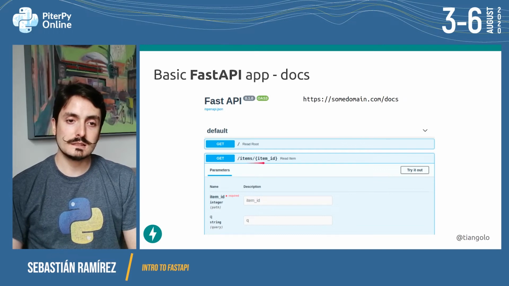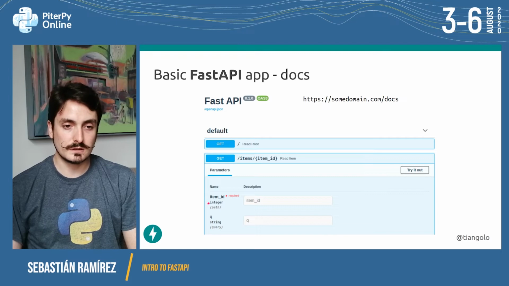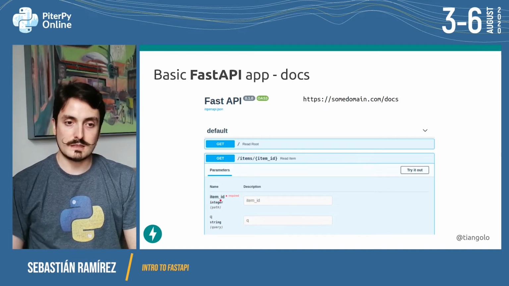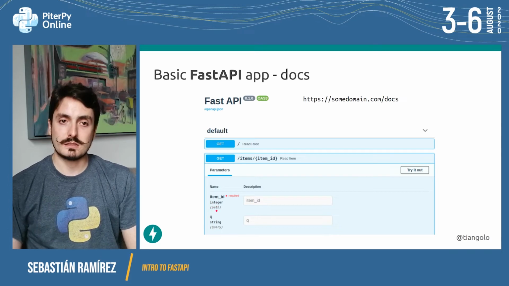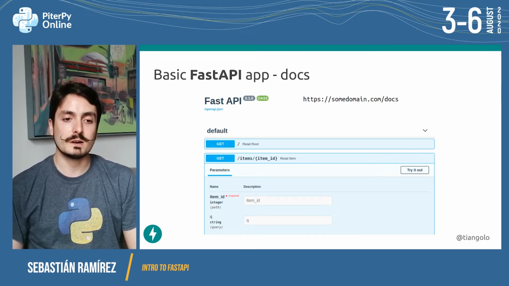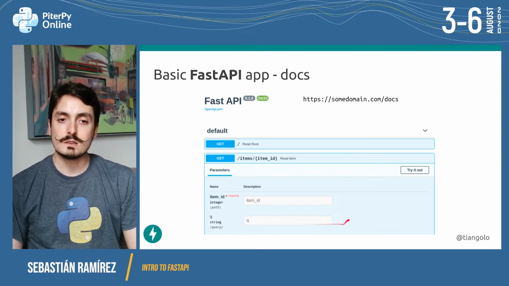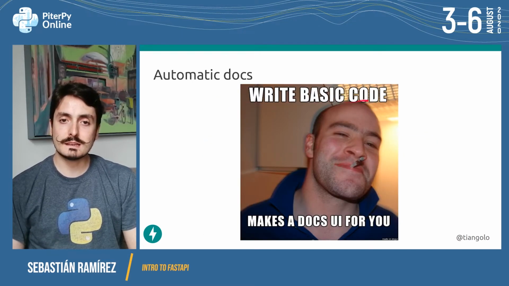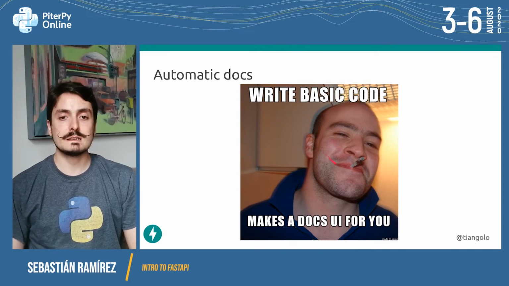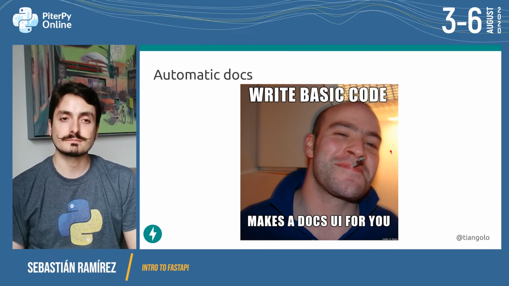So we get the /items/, we get the item ID, which is a path parameter, is declared here, it's also declared here. It's an item ID, it's required, it's an integer, it has to be an integer, and it goes in the path. And we have the Q, which is a query parameter, which has to be a string. So you get all this for free. So you write some basic code, and good guy FastAPI goes ahead and makes a docs user interface for you.